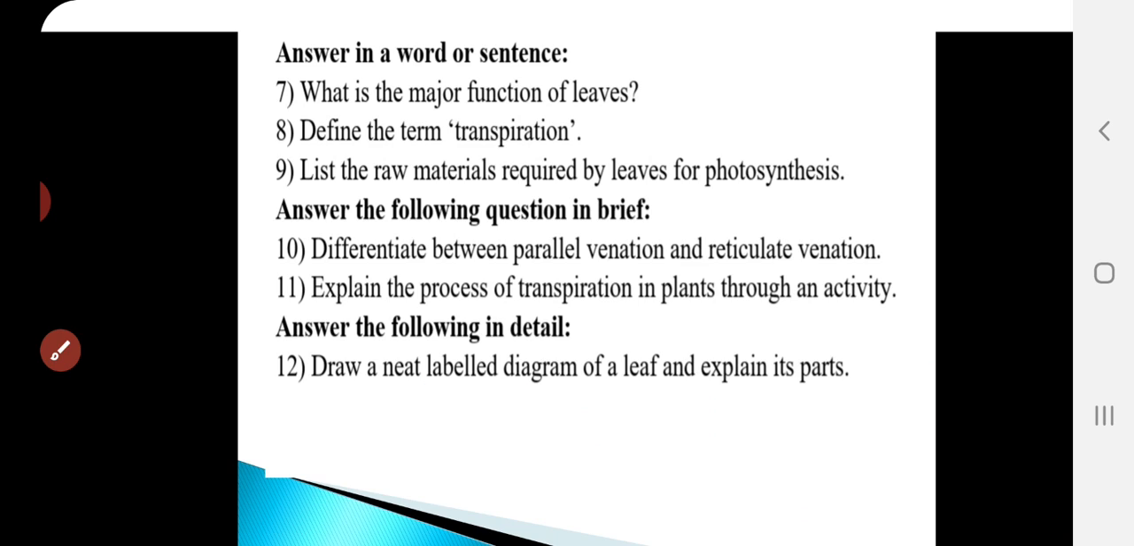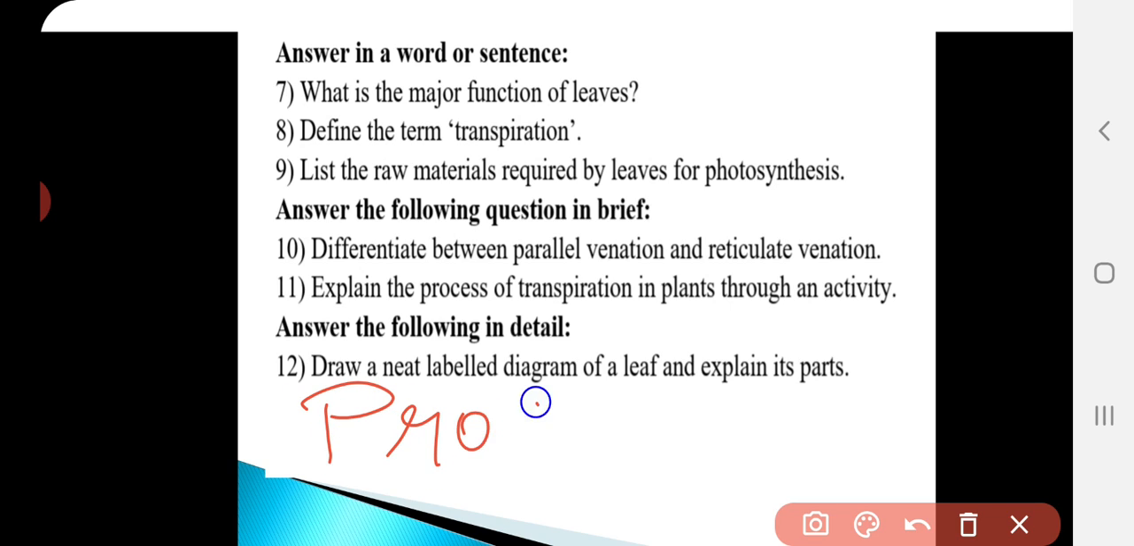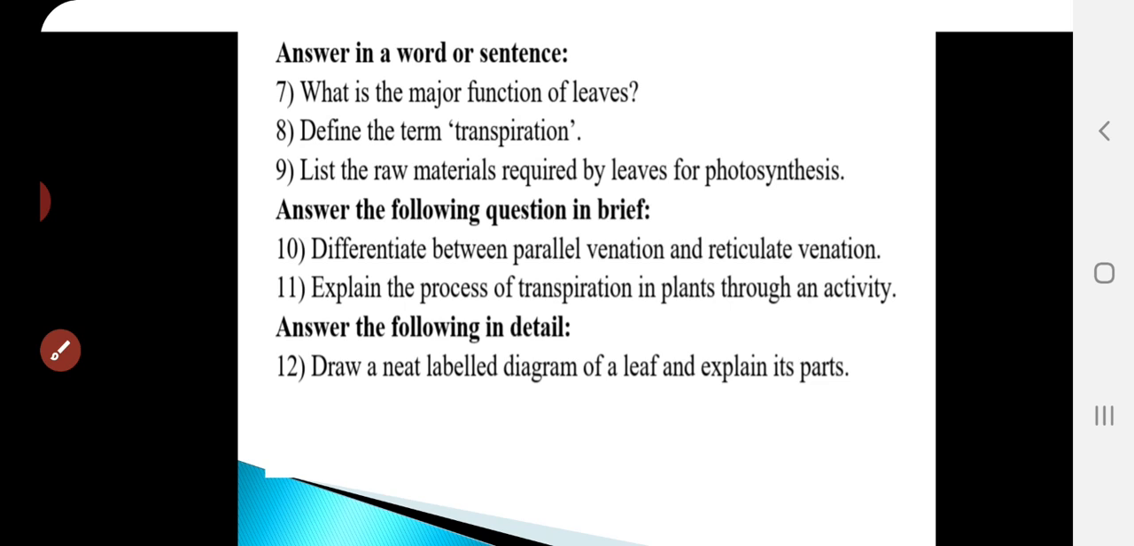Okay, and next you have to write the procedure. So what you are going to do? Okay, procedure. In that you have to choose a potted plant and you have to select a leaf and you have to cover that leaf with the polythene cover. At the mouth of the polythene cover you have to tie it with the thread. Okay, and you have to leave it for a day. Okay, this is in the procedure session.